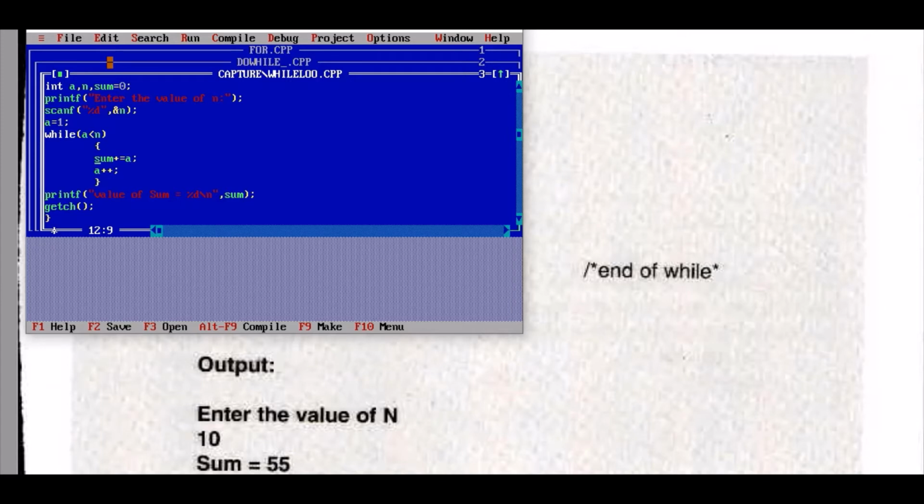The value is added to sum, and then we add one to a. Then we print the value of sum. Control F9. The value will be, let's say, 10. Enter. The value of sum is 45.